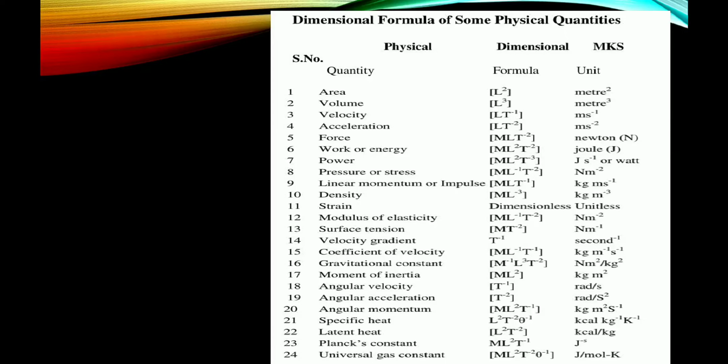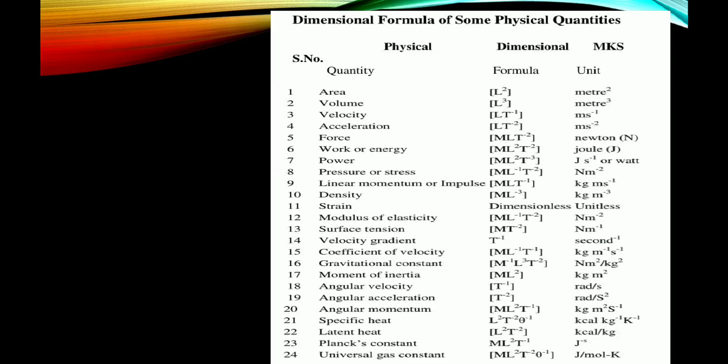Dimensional formulas of some physical quantities. Physical quantities, dimensional formulas, MKS units. First one, area: L², meter square. Volume: L³, meter cube. Velocity: LT⁻¹, meter per second.